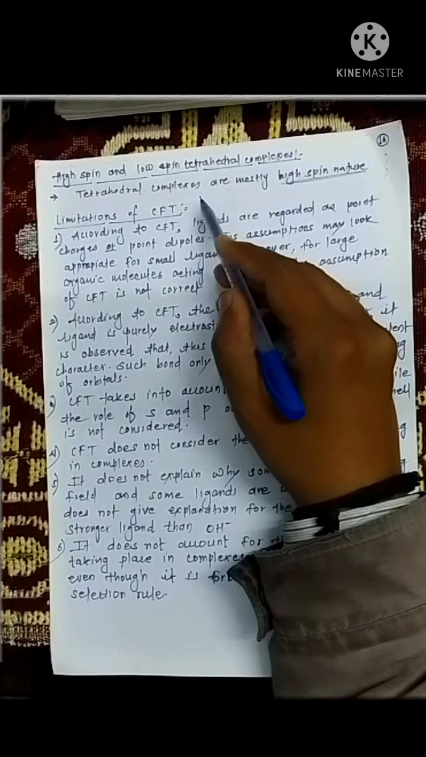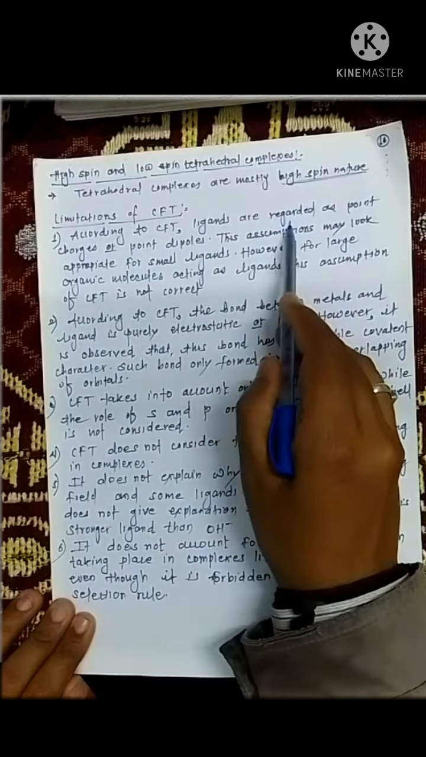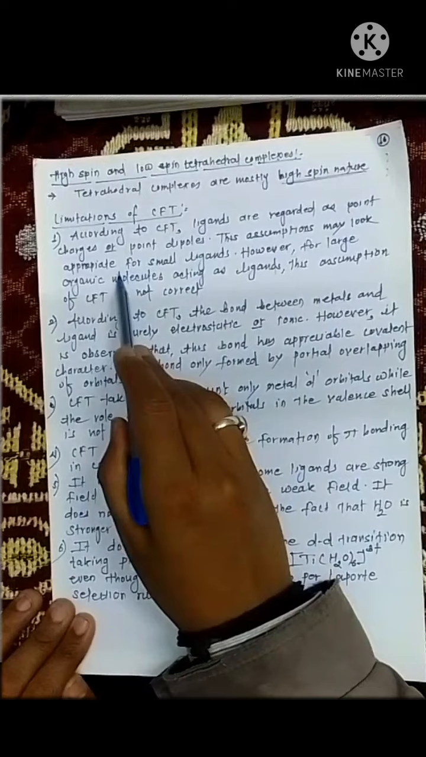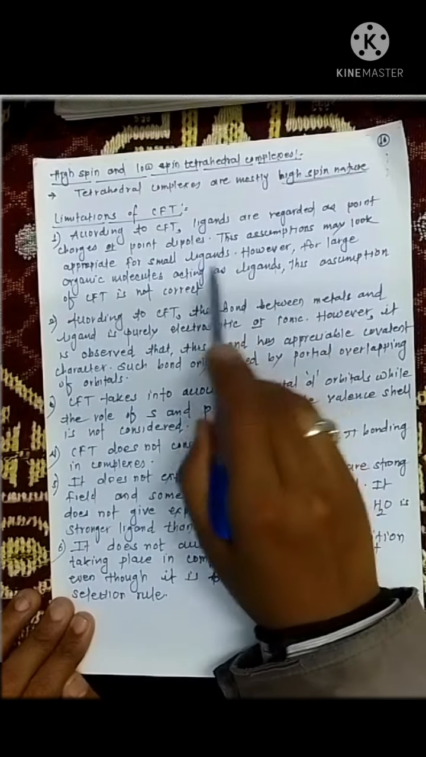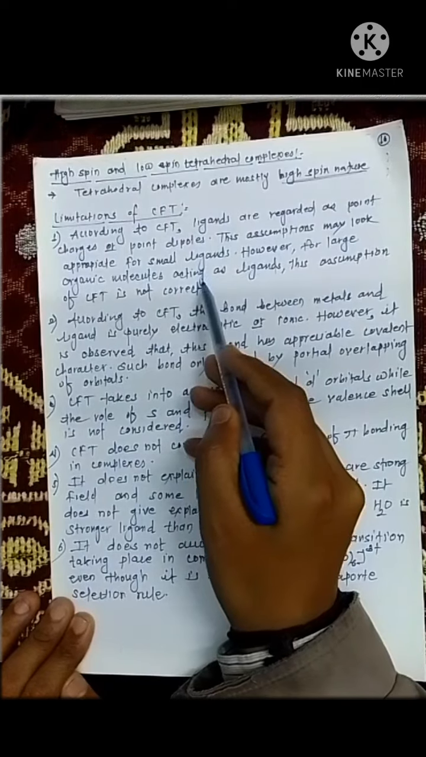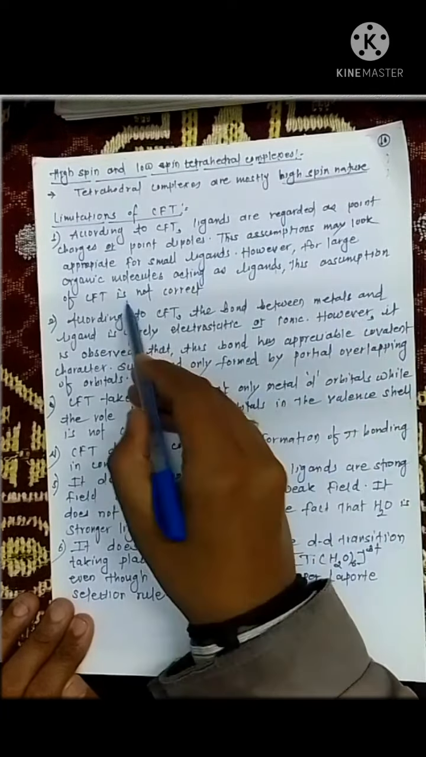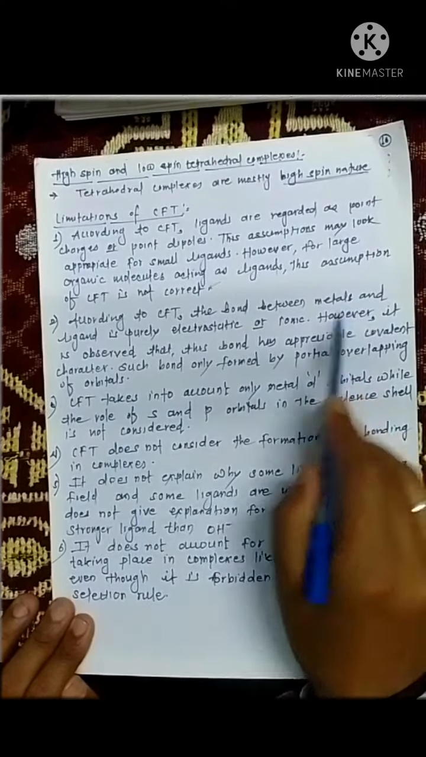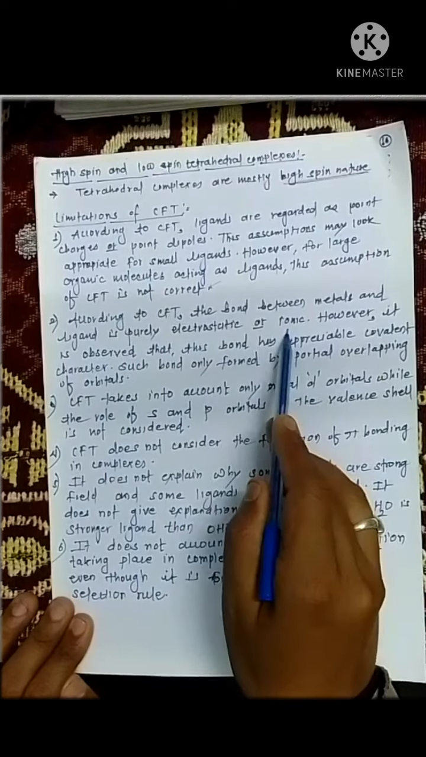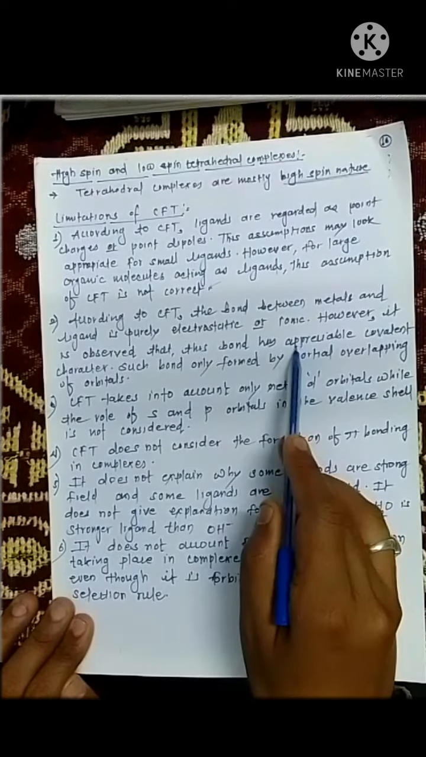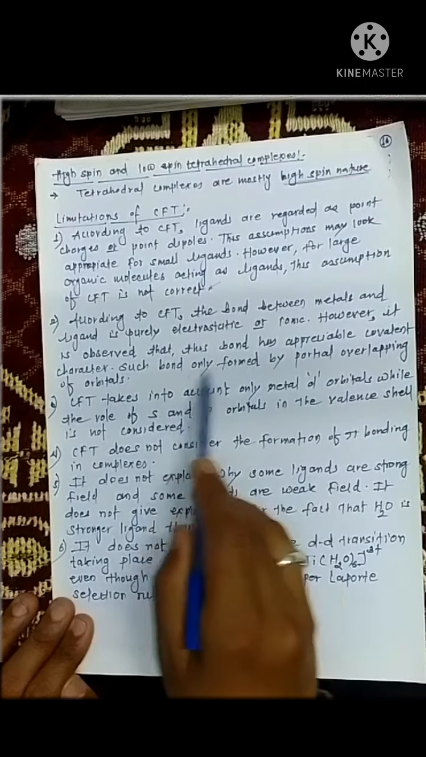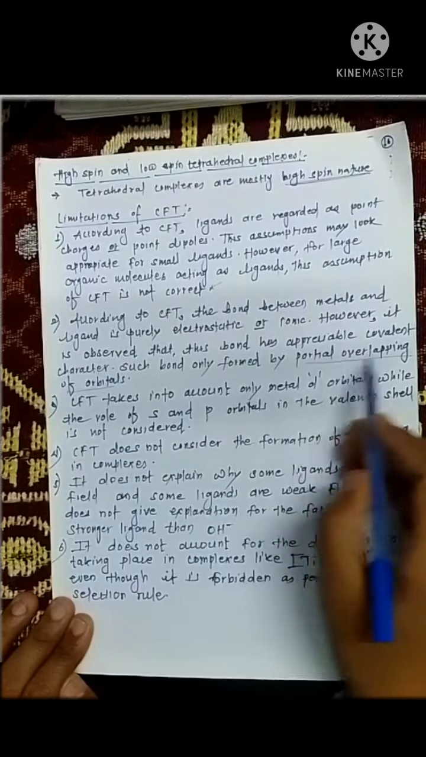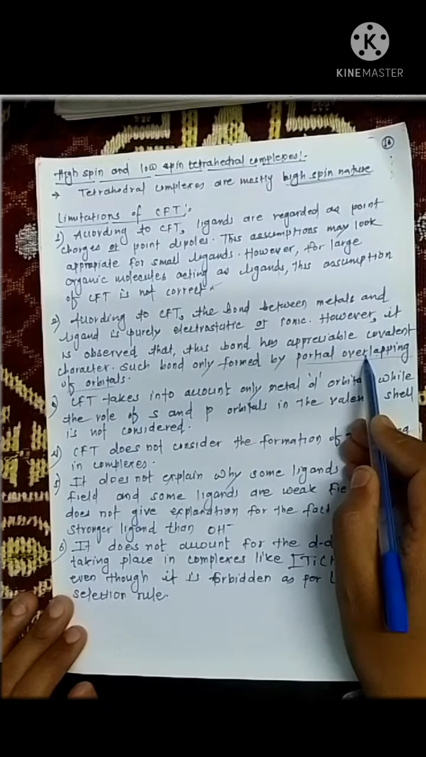Now what are the limitations of CFT? According to CFT, ligands are regarded as point charges or point dipoles. This assumption may look appropriate for small ligands. However, for large organic molecules such as oxalato acting as a ligand, this assumption of CFT is not correct. According to CFT, the bond between metal and ligands is purely electrostatic or ionic. However, it is observed that this bond has appreciable covalent character. Such a bond is formed only by partial overlapping of orbitals, and CFT says that there is no overlapping of orbitals. This is also one of the main drawbacks.